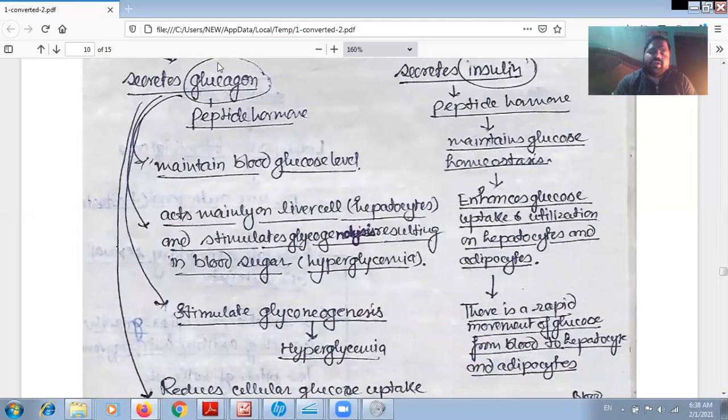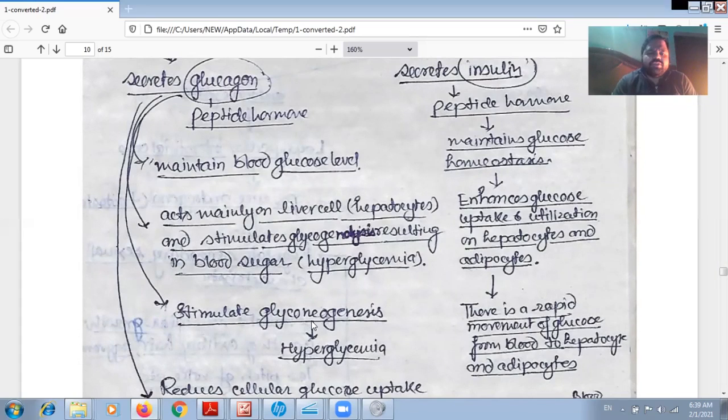We will first discuss glucagon. Glucagon acts mainly on the liver cells, or hepatocytes, and stimulates glycogenolysis, which results in a rise in blood sugar, or hyperglycemia. The glucose stored in the form of glycogen in the liver cells is stimulated to break down, and when the glycogen is broken down, glucose is formed, and that glucose comes into the blood, and the blood glucose level is raised.